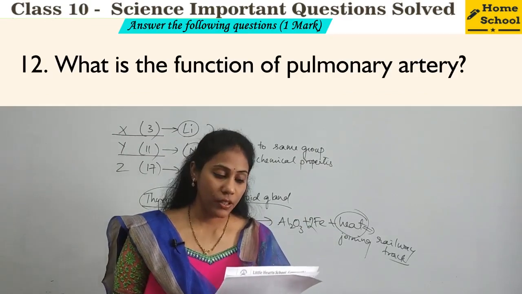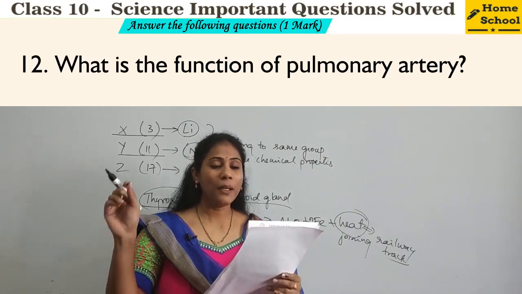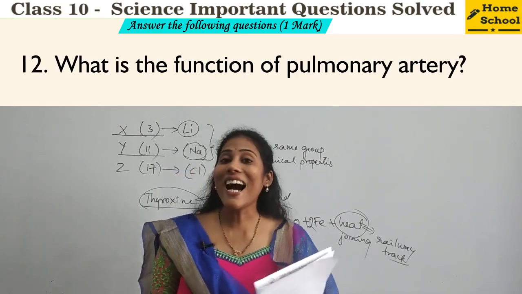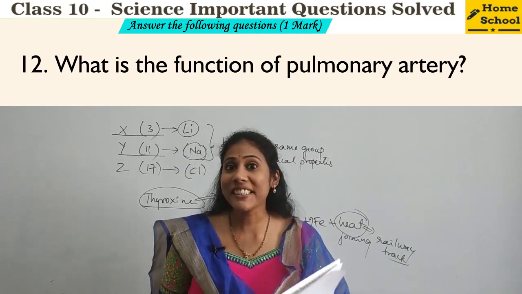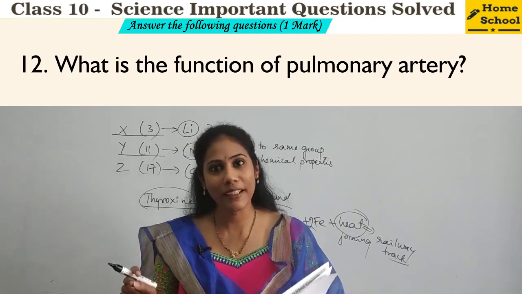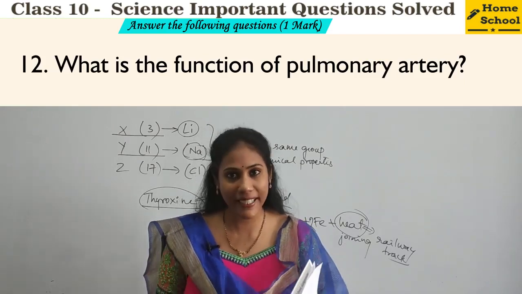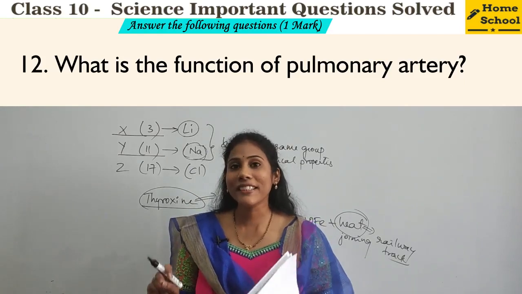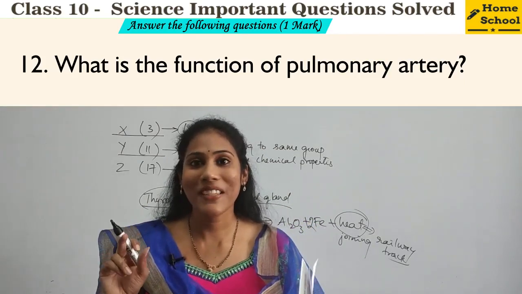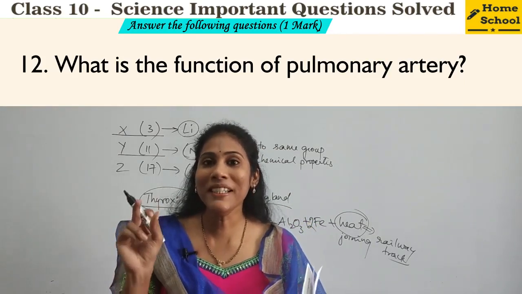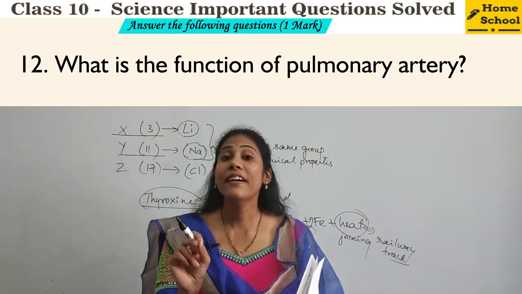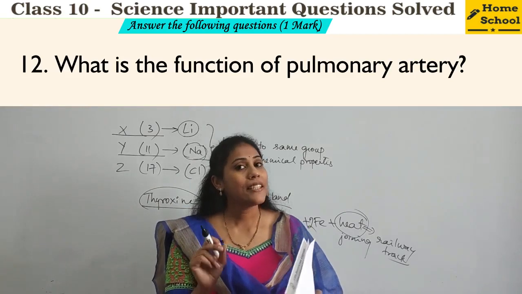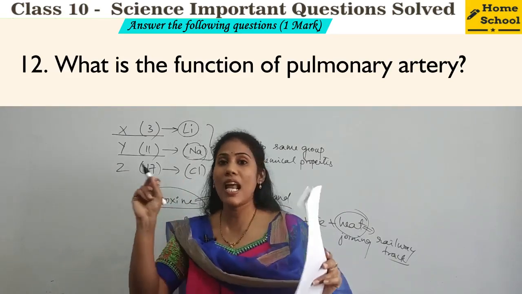12th question. What is the function of pulmonary artery? So pulmonary artery is the one which carries which type of blood? Deoxygenated blood. From where to where? From right ventricle to lungs, isn't it? So pulmonary artery carries deoxygenated blood from right ventricle to lungs.